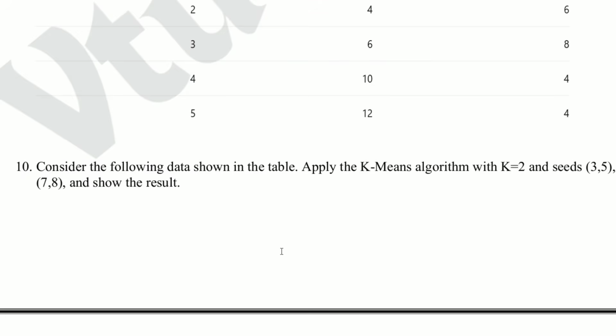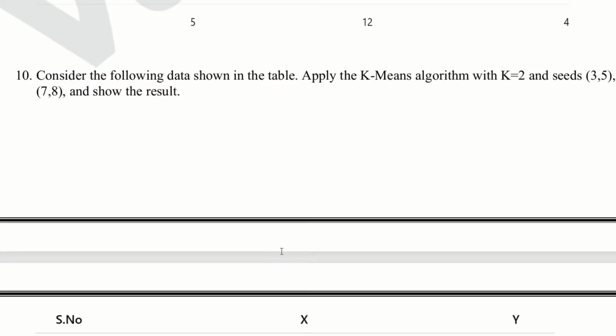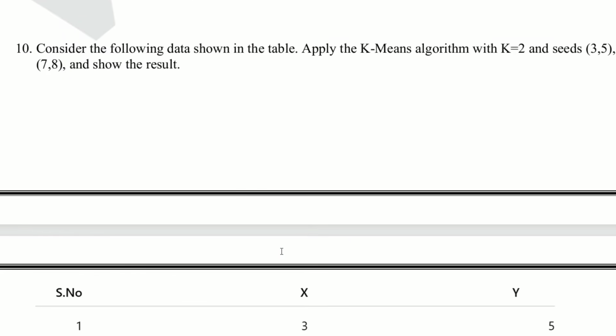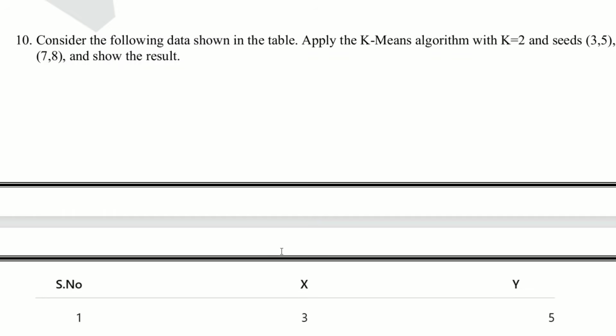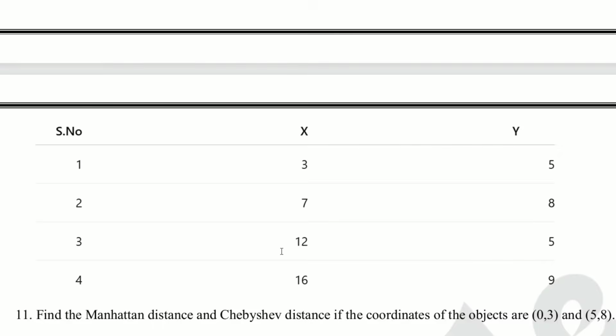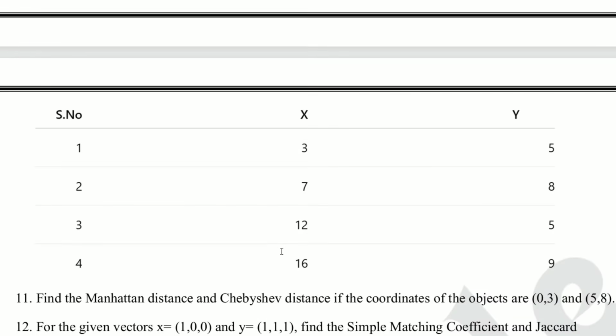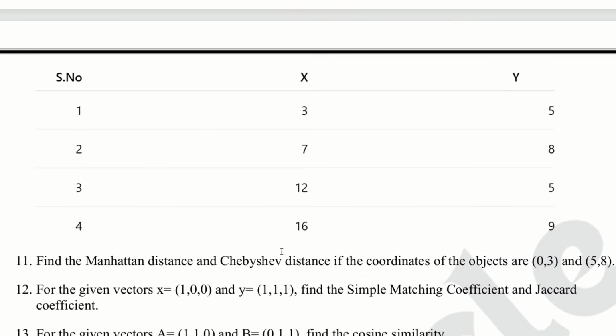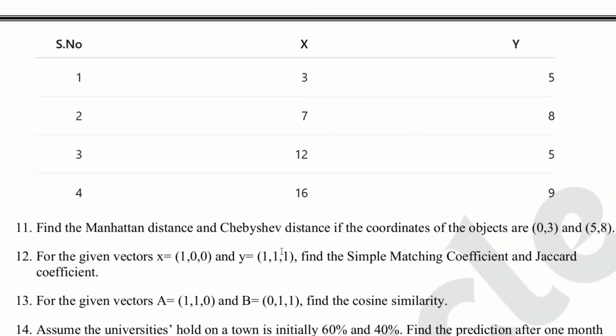Consider the following data shown in the table. Apply the K-means algorithm with K equal to 2 and seeds 3, 5, 7, 8, and show the result. This is another K-means problem. If you understand one K-means problem, this will be easier. Now move to question number 11.